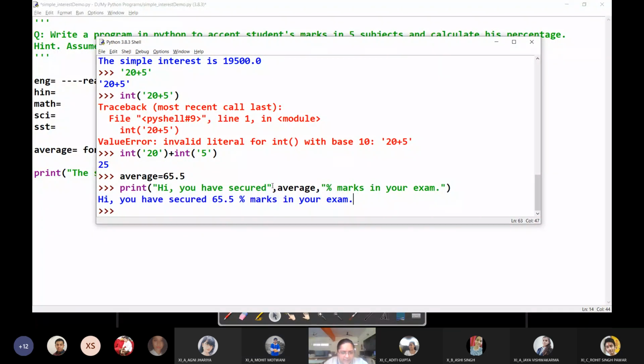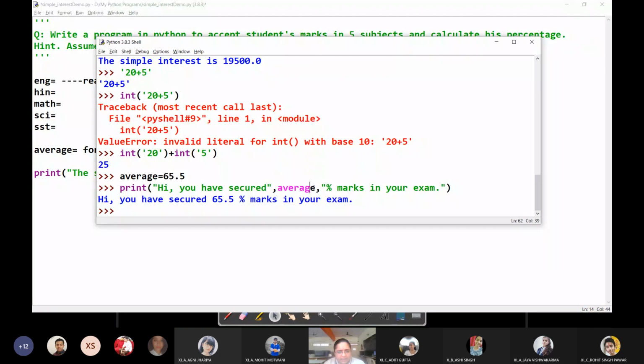Now see, this green part is what? This is the static part. Means this part will be unchanged. This is the string literal. And this part is also your string literal because it is expressed within double quotes. It means it will be printed as it is on your screen. Whatever is inside your double quotes or single quotes will be printed as it is on the screen.